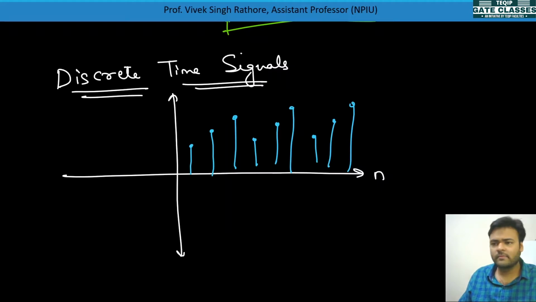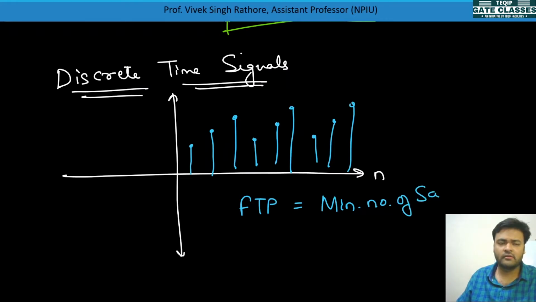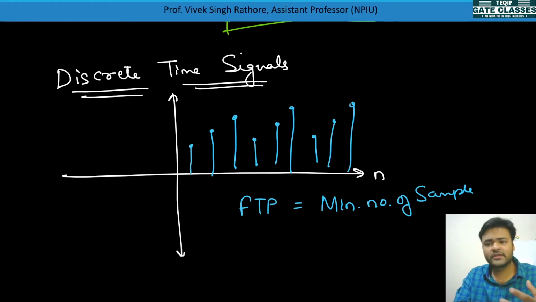Okay, so you can say that this signal is periodic because after a certain number of samples it is repeating itself. The minimum number of samples taken by a discrete time periodic signal to repeat itself is called the fundamental time period.